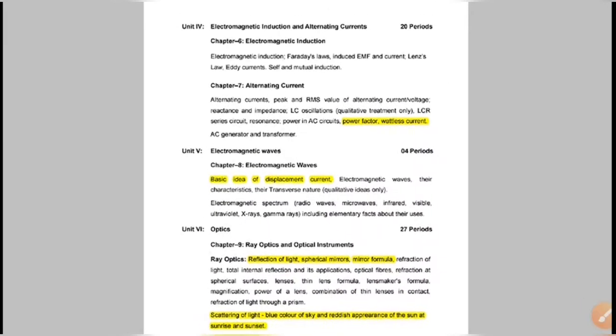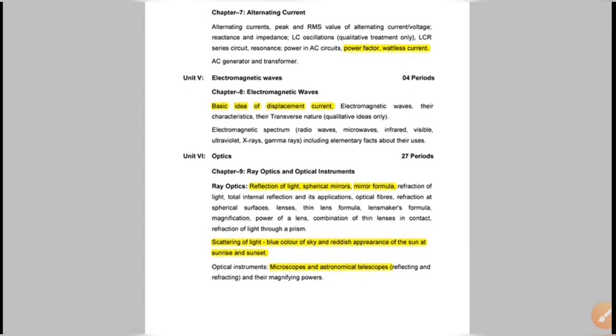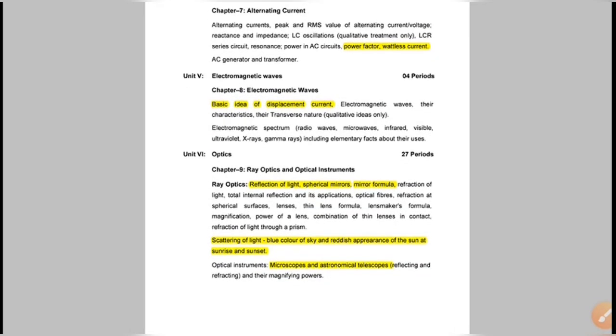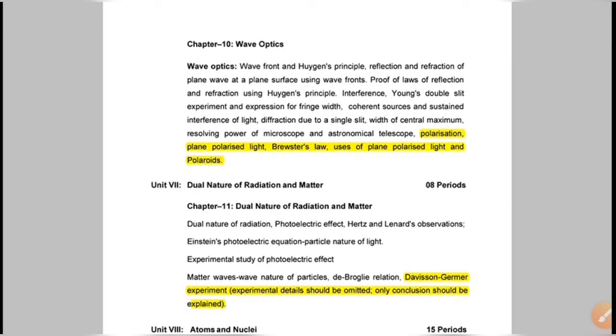In chapter 7, alternating current, there is no deletion. In chapter 6, electromagnetic induction, and chapter 8, only one topic. Chapter 9 also a few topics. Ray optics is a very important chapter, only a few topics. And also in wave optics, one or two applications are deleted.